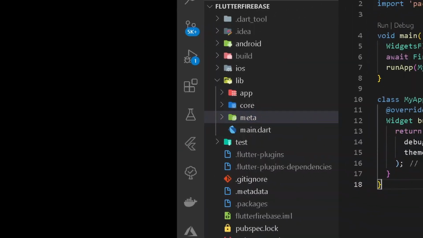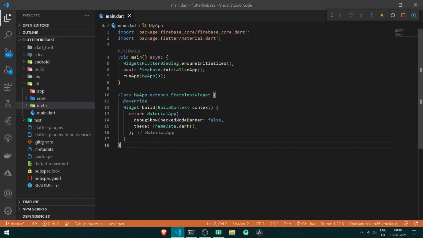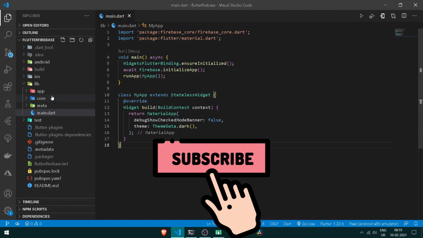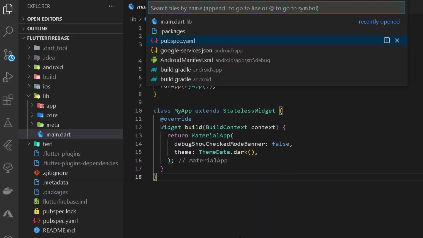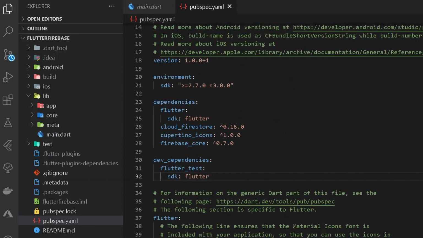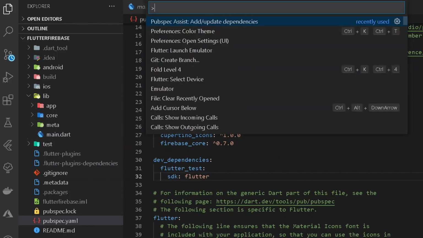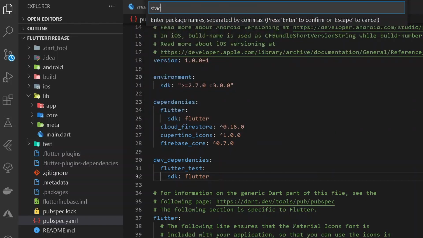First of all, let's take an example of a counter app using the Stacked package. Now, after having this folder structure, let's go to our pubspec.yaml file and get the dependency of stacked. You can press Ctrl+Shift+P if you have the Pubspec Assist extension and get the dependency of stacked.